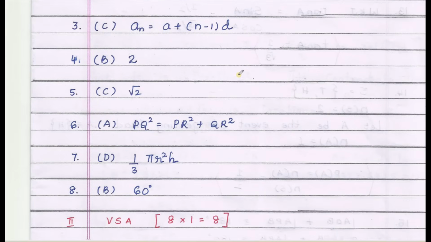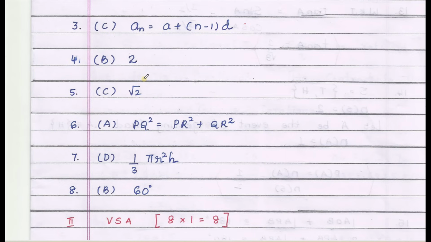Third question: the nth term of an AP is what? Very simple question. It's option C, an equals a plus n minus 1 into d. Next, fourth question: the sum of zeros of the polynomial p of x equals x square minus 2x minus 8, alpha plus beta, is what? Minus b by a. We get minus of minus 2 by 1, it is 2. Therefore the sum of zeros is 2.